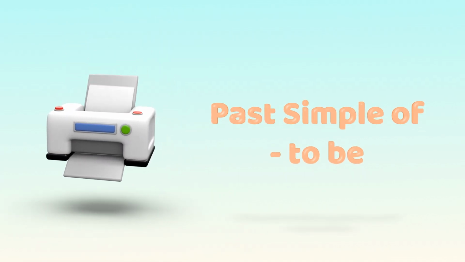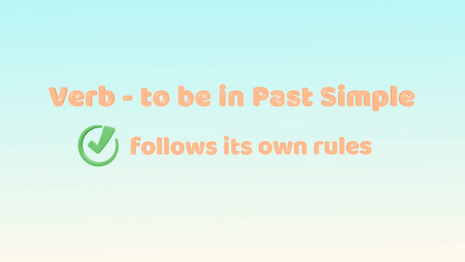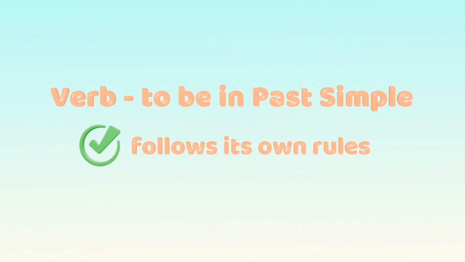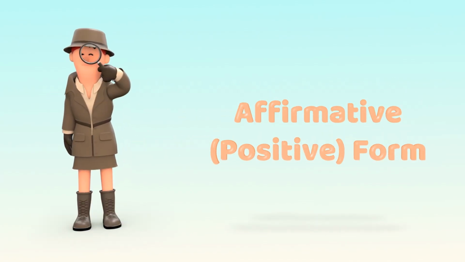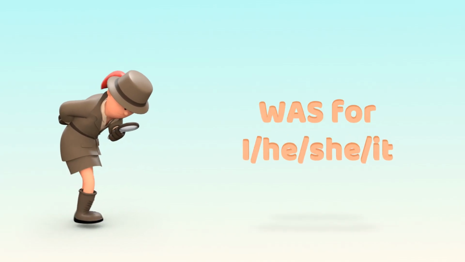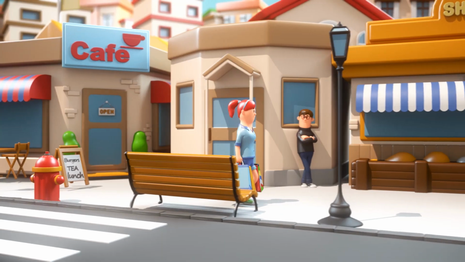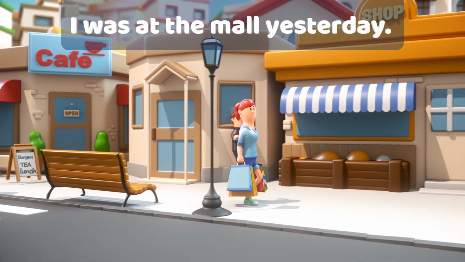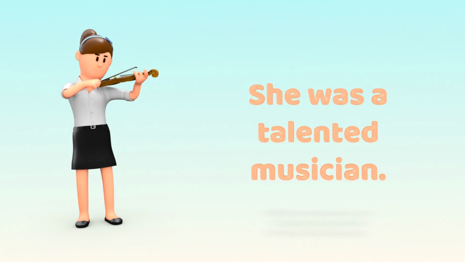Let's go! The verb to be in the past simple. This one is special and doesn't follow the normal rules. Affirmative, positive form. With I, he, she, it, we use was. For example, I was at the mall yesterday. She was a talented musician.